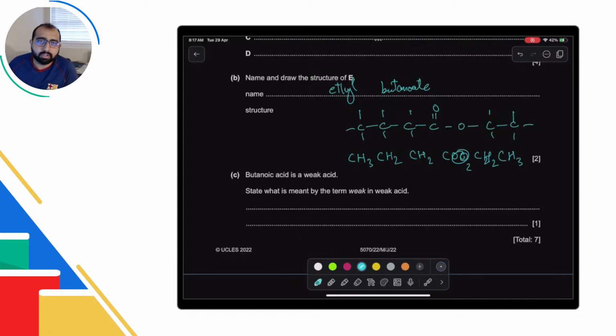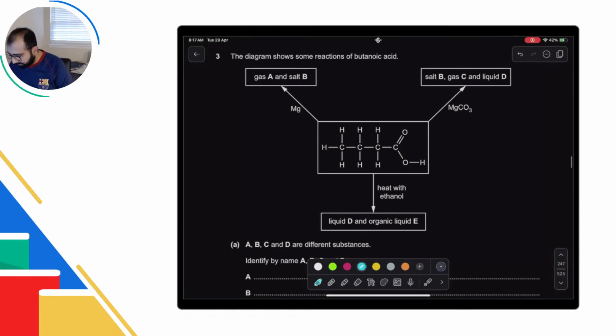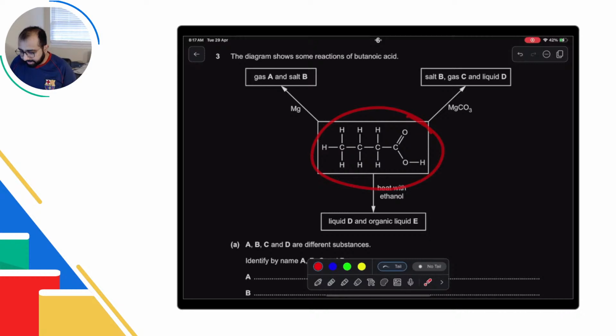Voided seeker, I'm not ignoring you. I need to look at your question. Question नहीं समझ आ रहा. How was hydrogen gas produced and what were the names of ABCD? Okay, let's see. So in this question, this is acid. So there's 2 kinds of questions here. One is for the acid part and one is for the organic acid part. So the acid part reacts with magnesium and it produces hydrogen gas, and magnesium plus 2 and this whole thing